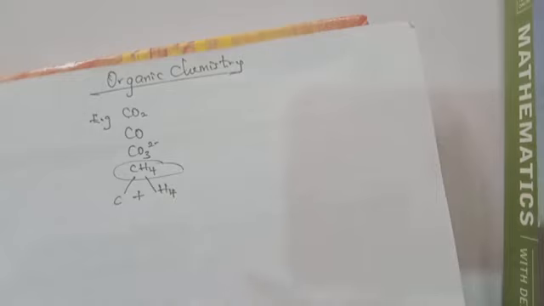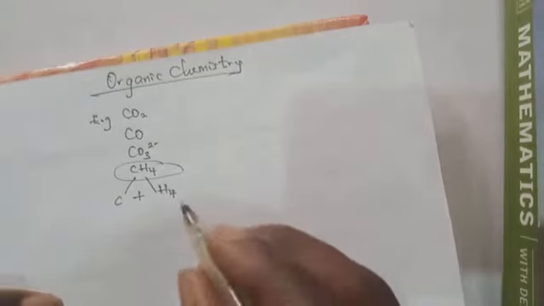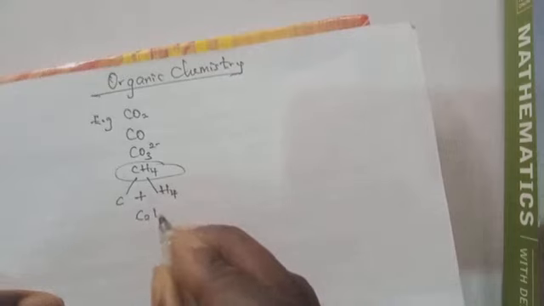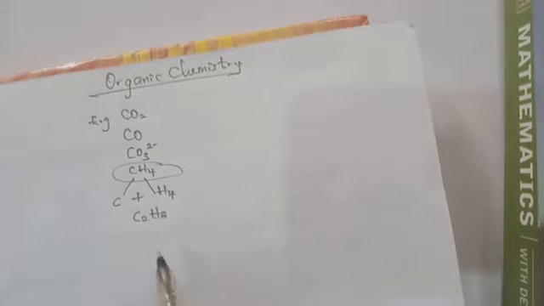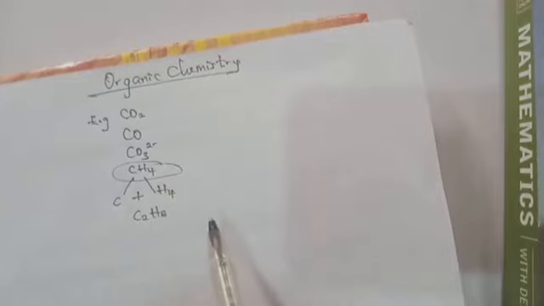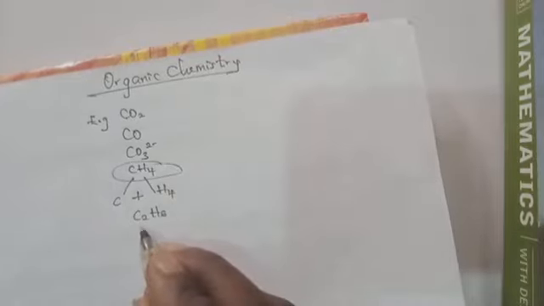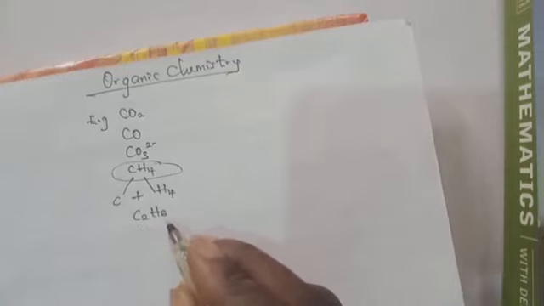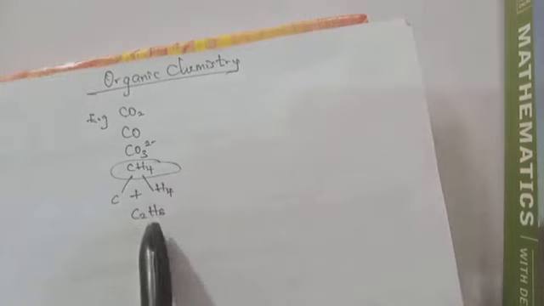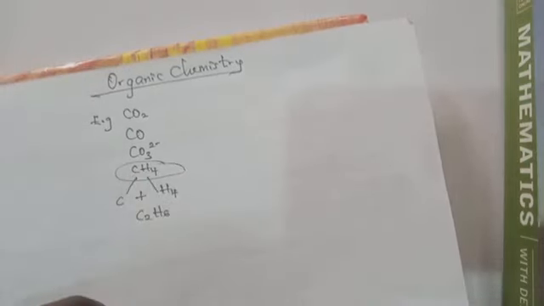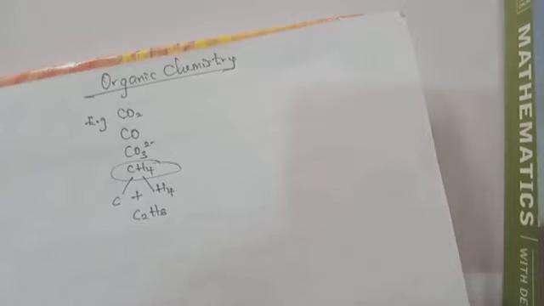We can have as many as we can. We can have one that has two carbon atoms, for example ethane, C2H6. I'll be explaining all these compounds very soon, but I'm just trying to explain what a carbon compound is. In short, carbon compounds are compounds that contain carbon. Here we have two carbon atoms and six hydrogen atoms. So organic compounds can have different sizes. This size is more than this size here. Why? Due to its carbon atoms.